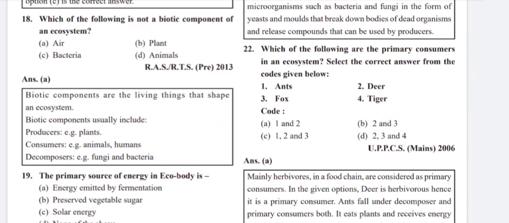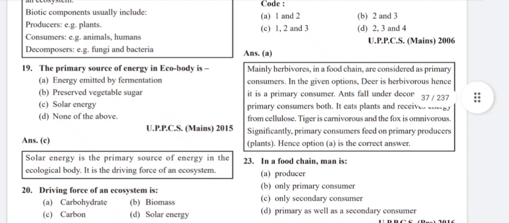Which one of the following are the primary consumers in an ecosystem? Select the correct answer from the given options below. Ants and deer, mainly herbivores in the food chain, are considered as primary consumers in the given options. Deer is herbivorous as it is a primary consumer. Ants fall under decomposers and primary consumers both. It eats plants and receives energy from cellulose.